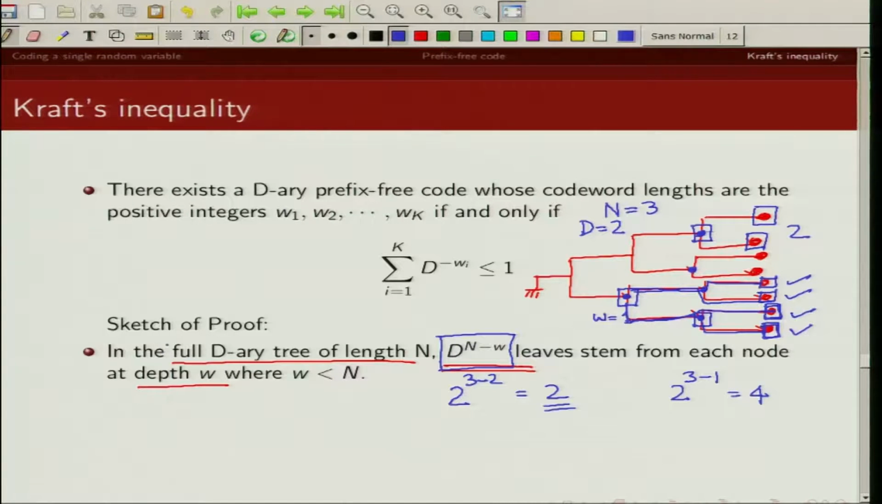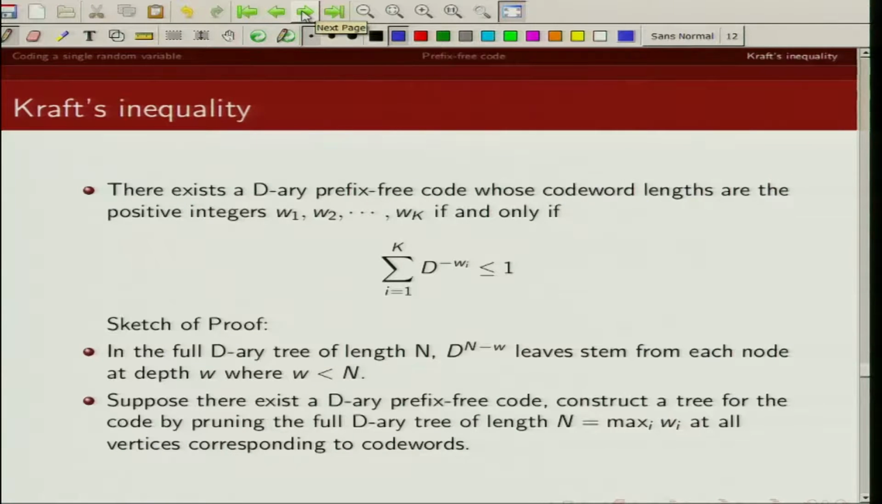So if you have a full d-ary tree of length n, you have d raised to power n minus w leaves which are stemming from each node at depth w, where obviously w is less than n.